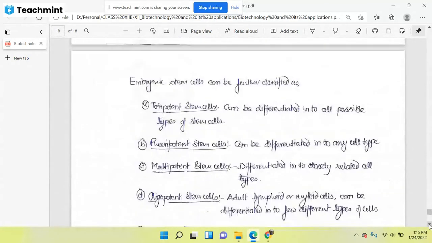Now, embryonic stem cells can further be classified. You see totipotent stem cells. Totipotent stem cells mean totipotent embryonic stem cells.